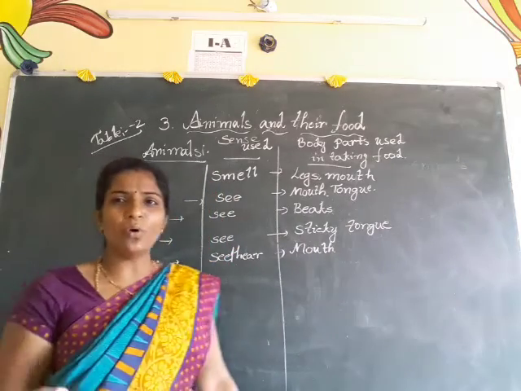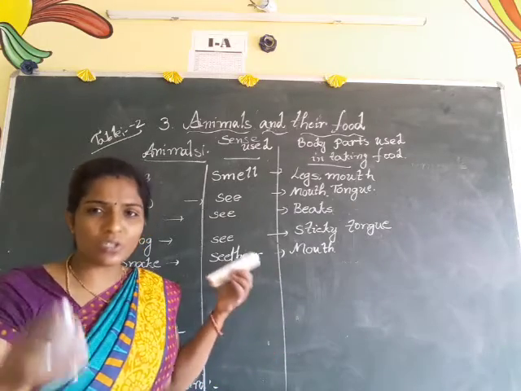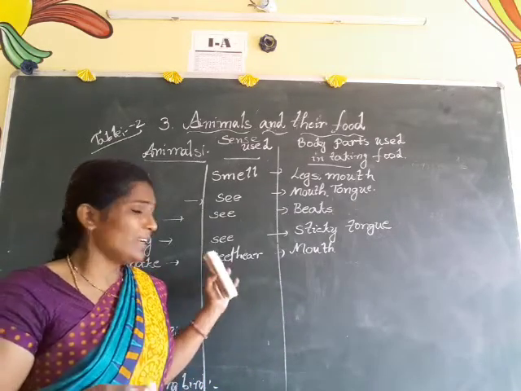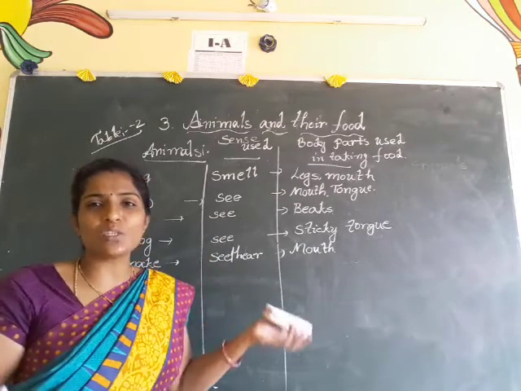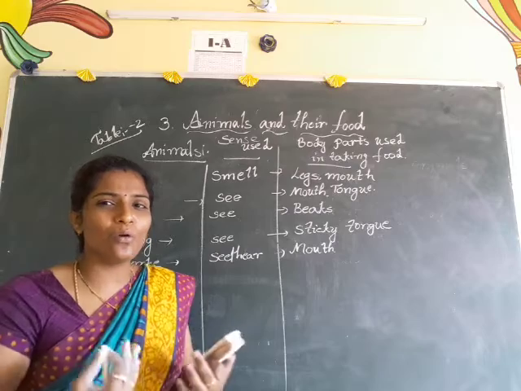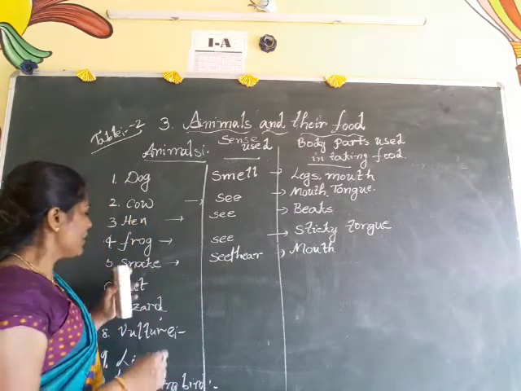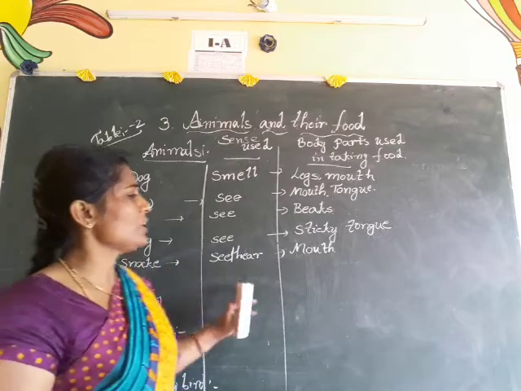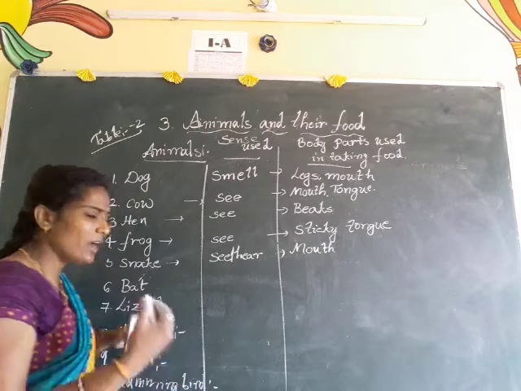When it sees the food and wants to take it, it swallows the food as a whole. It will not cut it into small pieces. So the snake uses its mouth while swallowing its food.